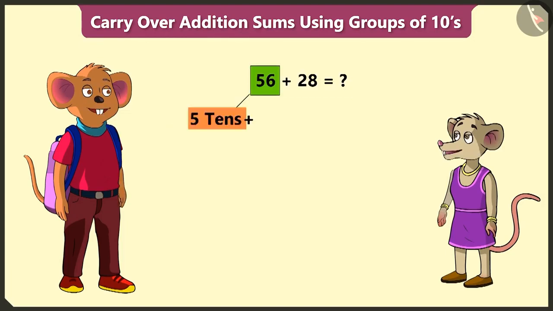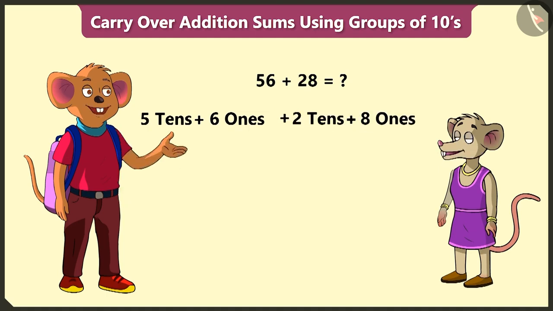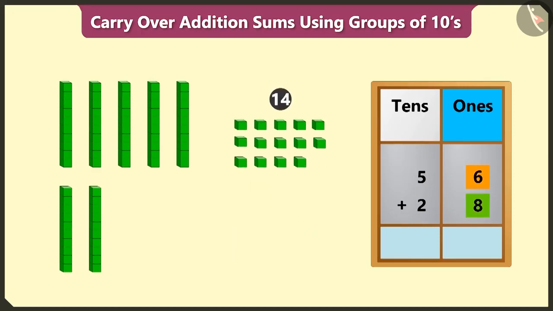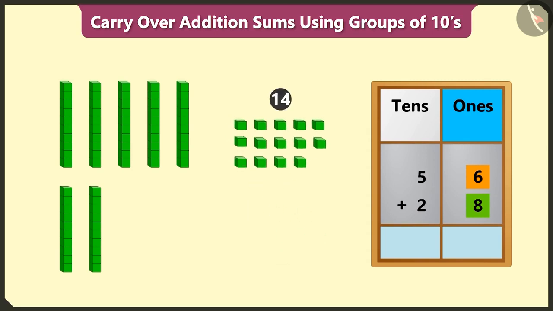56, that is 5 tens and 6 ones, and 28, that is 2 tens and 8 ones. Well done. And then? First of all, we will add the numbers in the ones place. 6 ones added to 8 ones will equal 14. This means 6 ones and 8 ones added together will equal 14 ones.